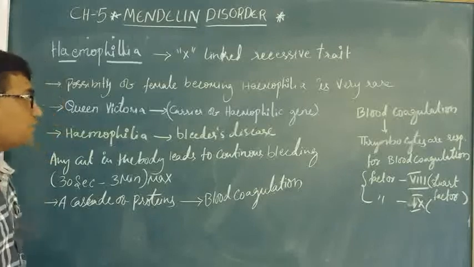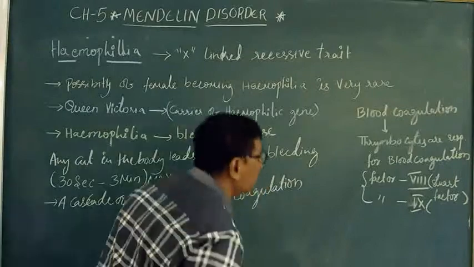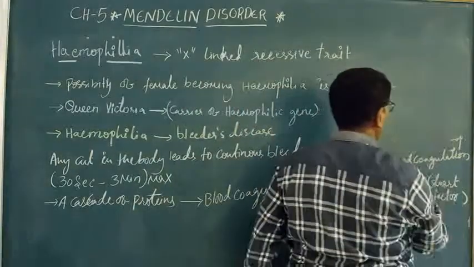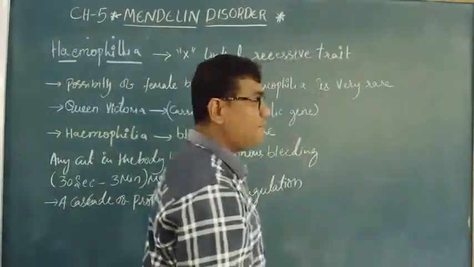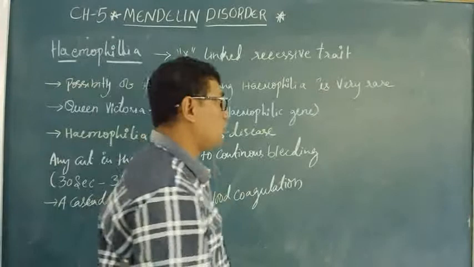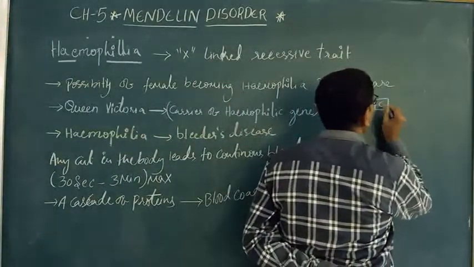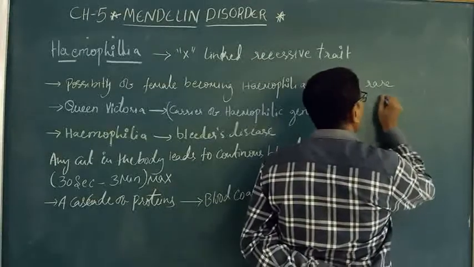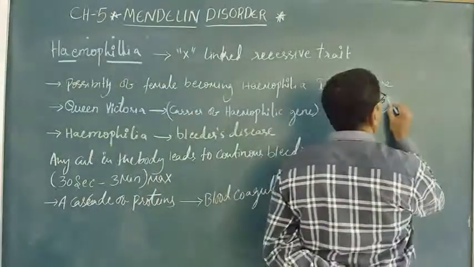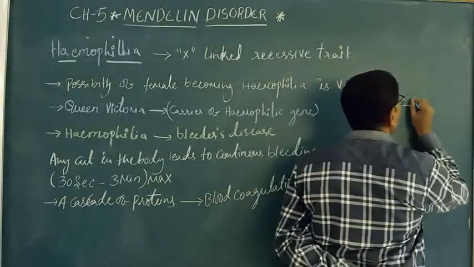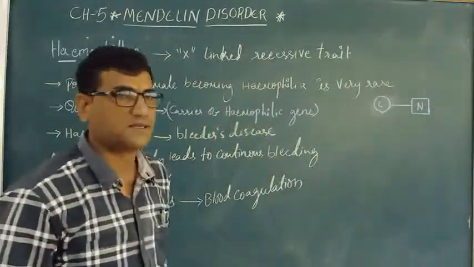And if we take one example for this, in the form of a flow chart: a carrier mother is married to a normal person.